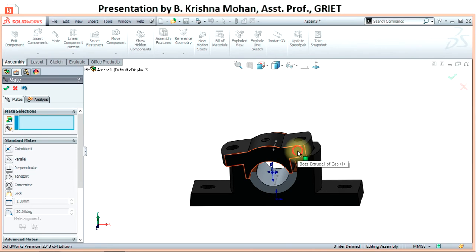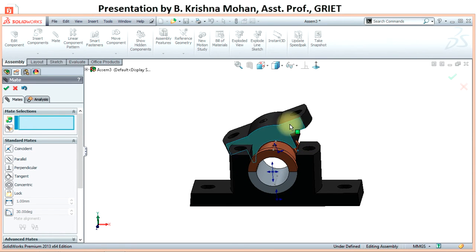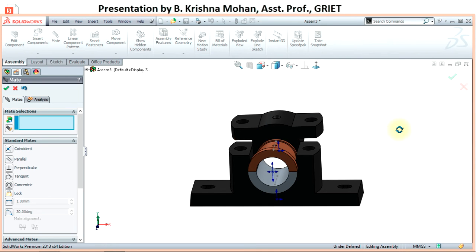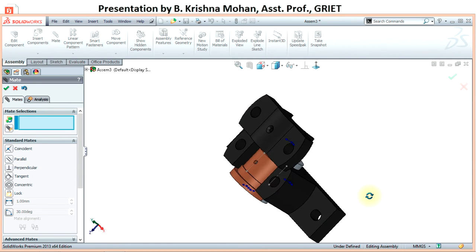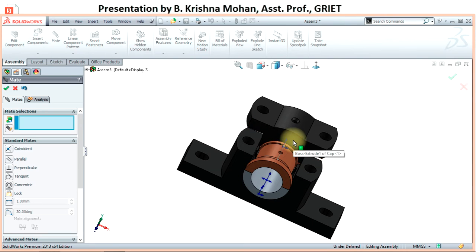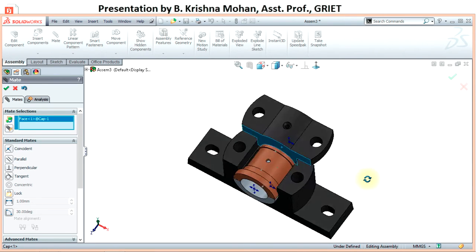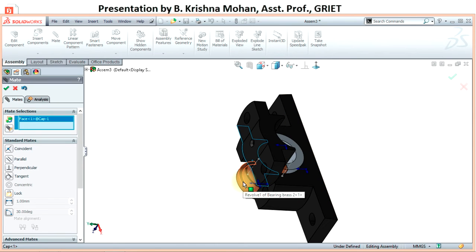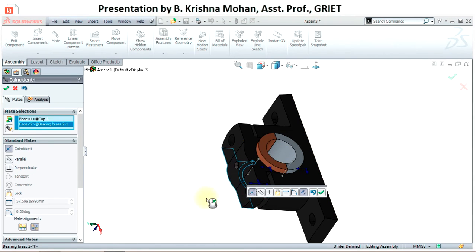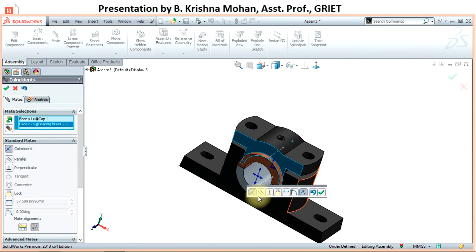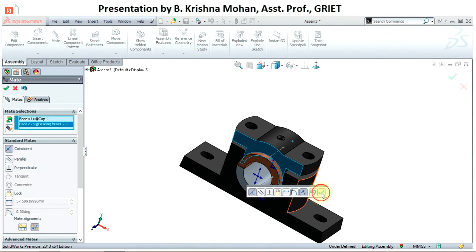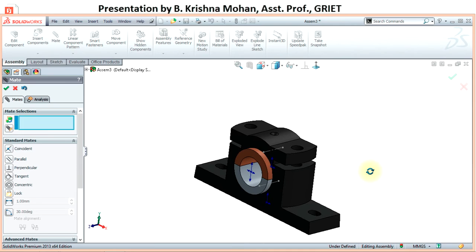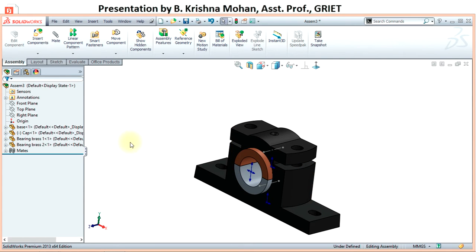So if I hold this cap and move, it is still rotating, so this is not completely fixed. So what I'm going to do is I want to select this face and the surface, and I want to apply coincidence relationship and say OK. So rebuild the model.